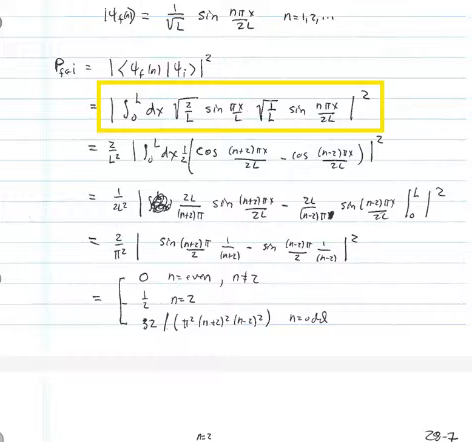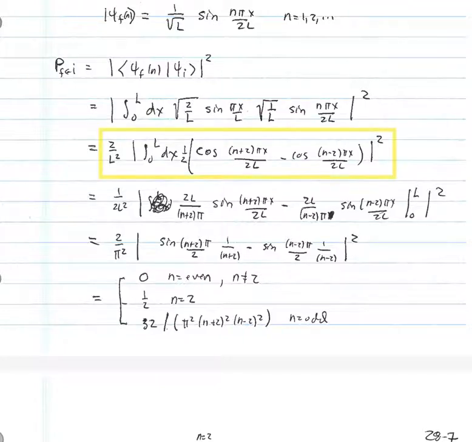I have the initial wave function, which is square root 2 over L sine pi x over L. I have the final wave function, which is square root 1 over L sine n pi x over 2L. We now use an angle sum and difference formula to replace the product of two sines by the difference of two cosines.